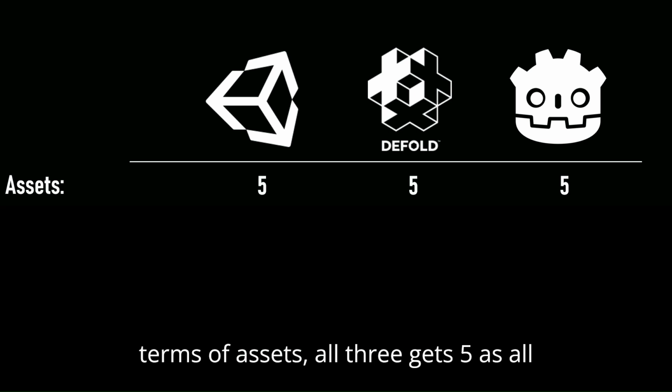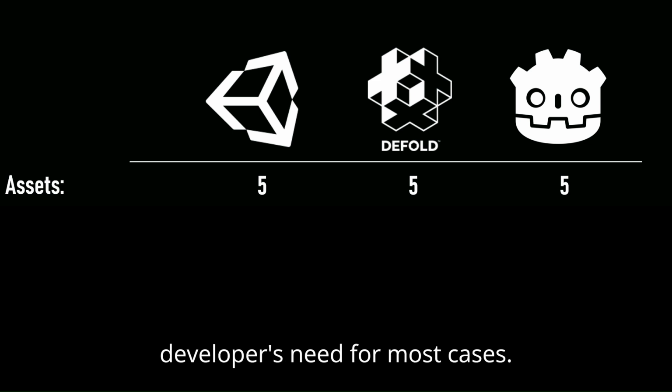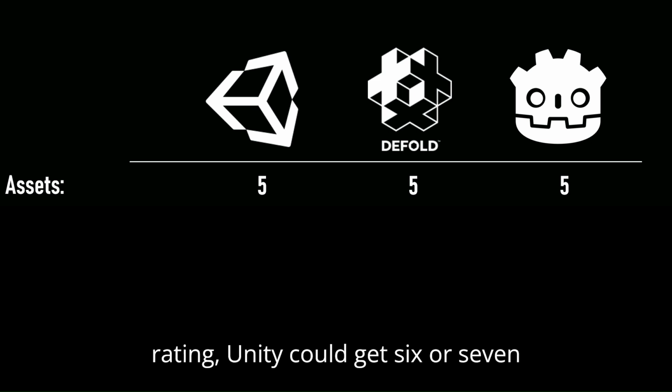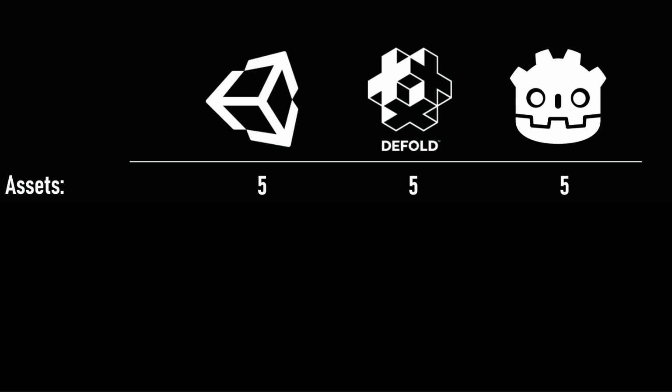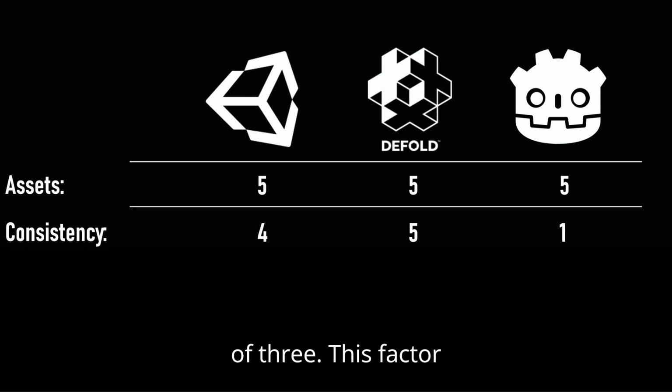In terms of assets, all 3 get 5 as all have their asset store and it meets the developer's need for most cases. If 5 was not the limit with the writing, Unity could get 6 or 7 as its asset store is the largest out of 3.